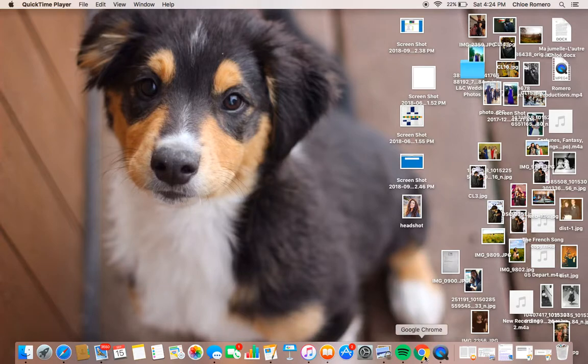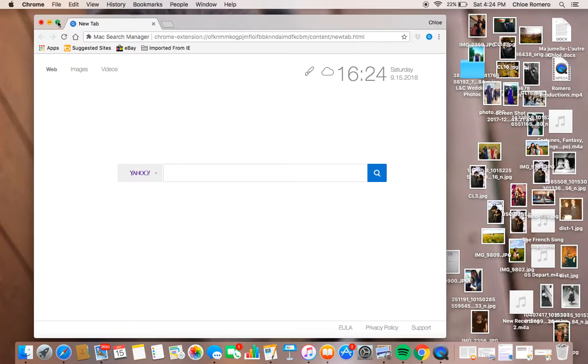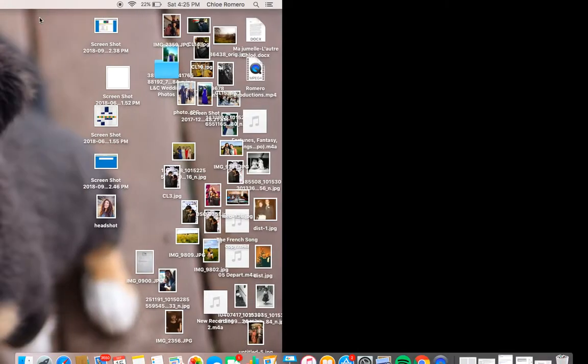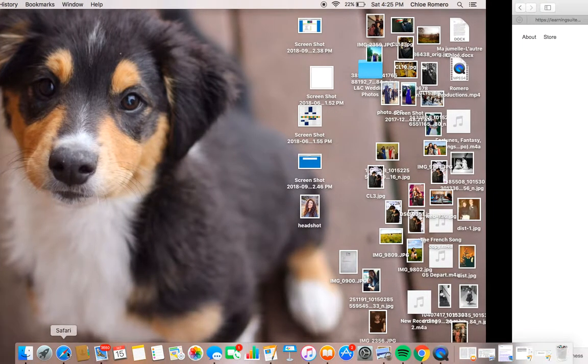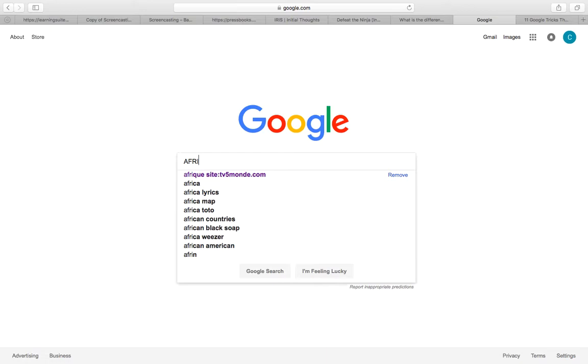Alright, so today I'm going to show you how we can look up any references to a specific word in any given site. So actually, I'm going to close this and go to Google. What you can do if you're looking up, for example, a news article on Africa, is type in Africa, not all caps, and then site, colon, and you put the website.